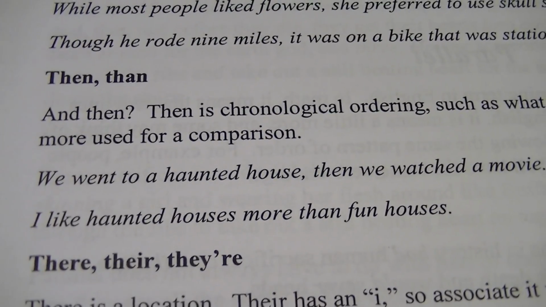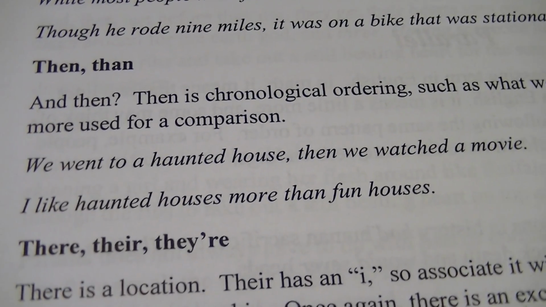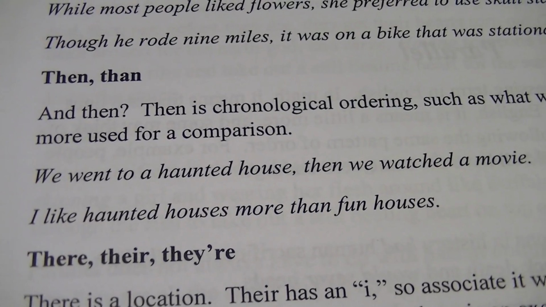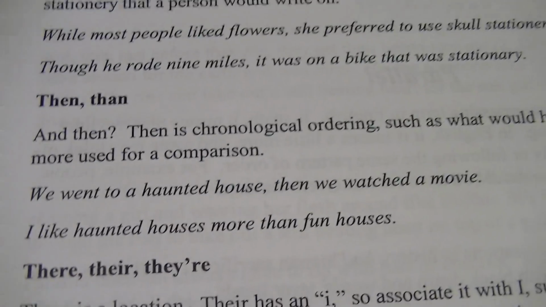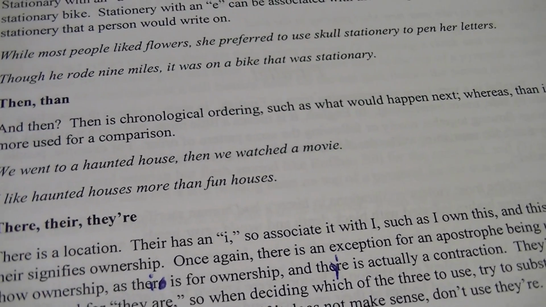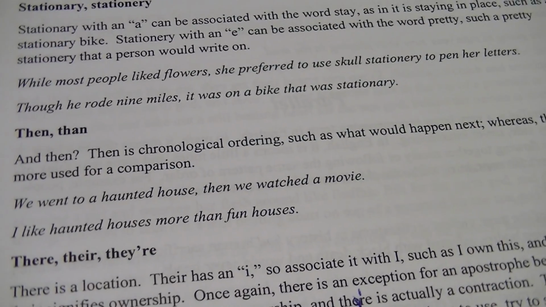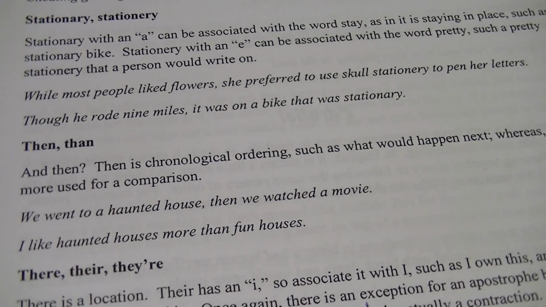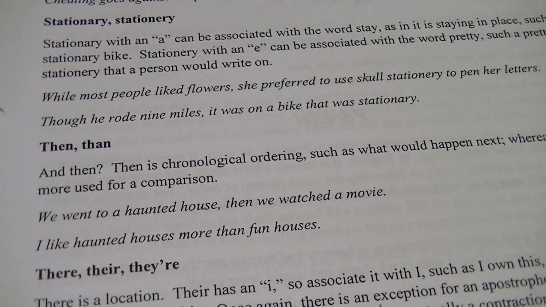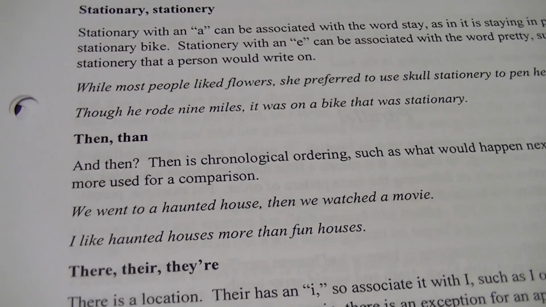Then versus than. Oh my gosh. So many people love to mess these up. Then is chronological ordering, such as what would happen next, whereas than is more of a comparison. Okay. So think of that. Then, as in first, second, then, next, right? Than is this is better than that, okay?